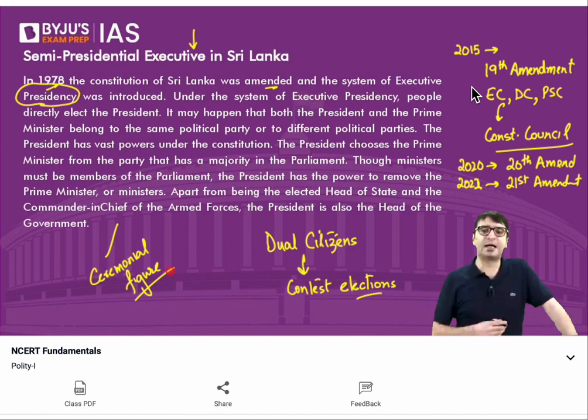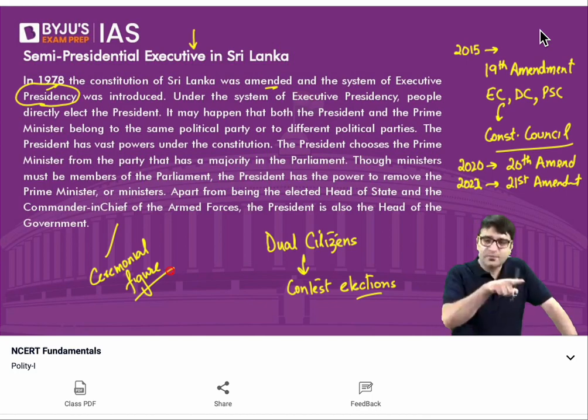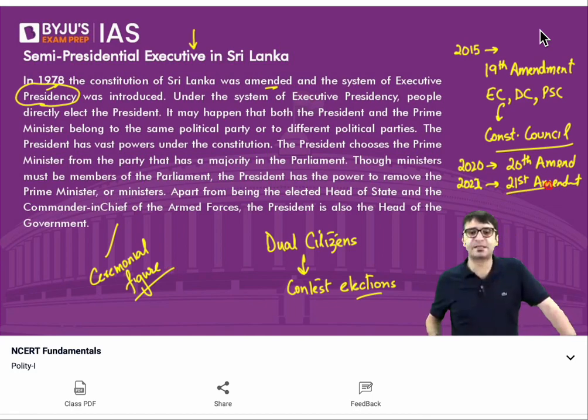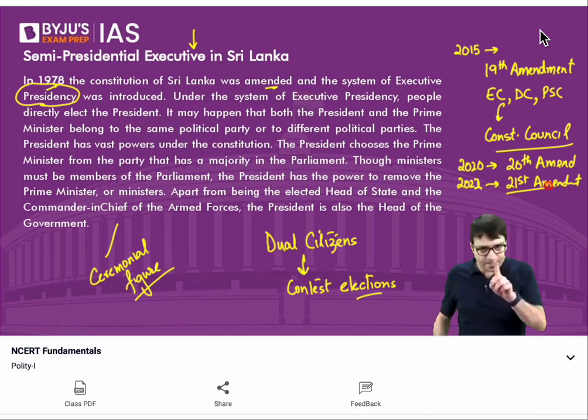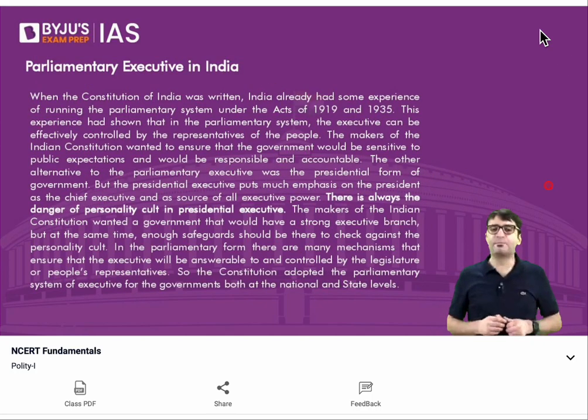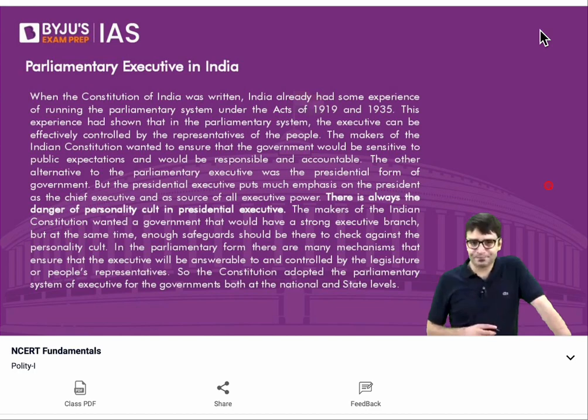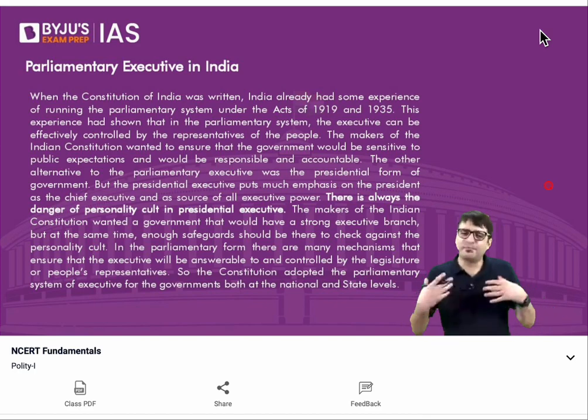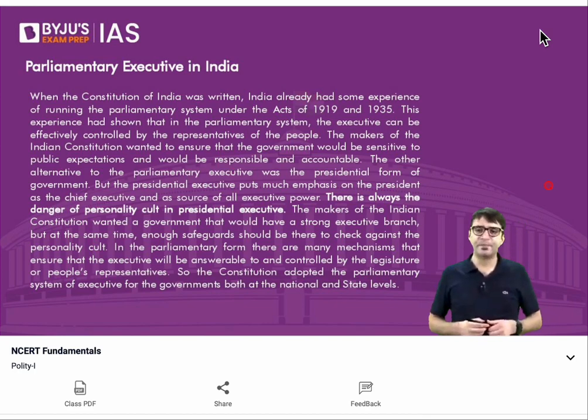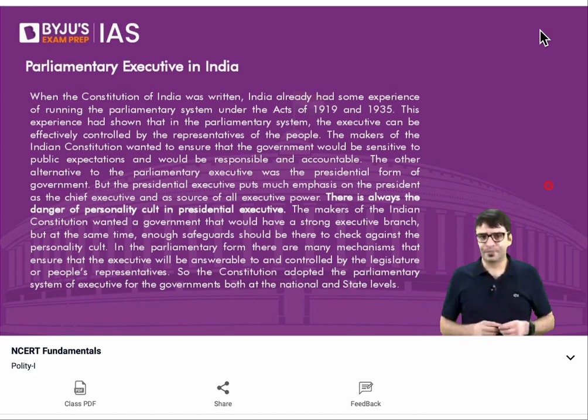And in case of Sri Lanka, we have the semi-presidential system, which will be revoked or changed into a parliamentary system very soon, because the 21st Amendment has been passed. Clear? Let's look at the parliamentary executive in India. And the first question that should come to your mind is, why have we followed a parliamentary form of government in India? Why not a presidential form of government? And the answer is very simple.